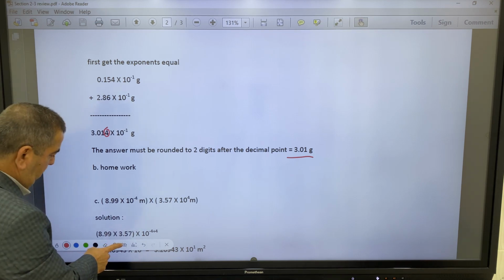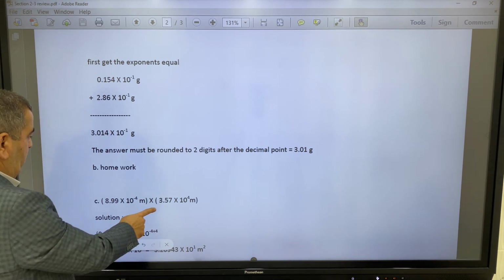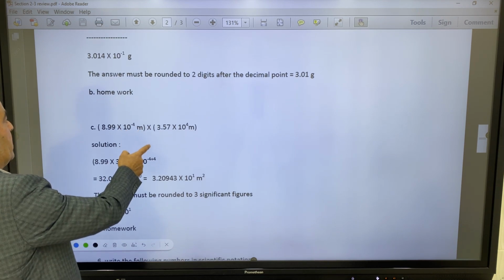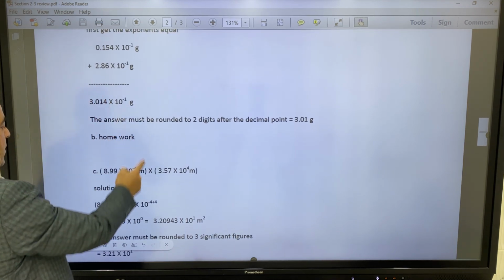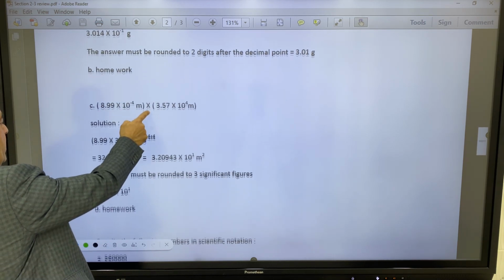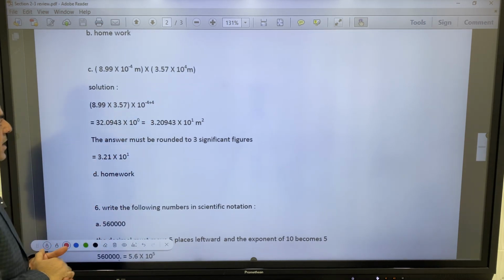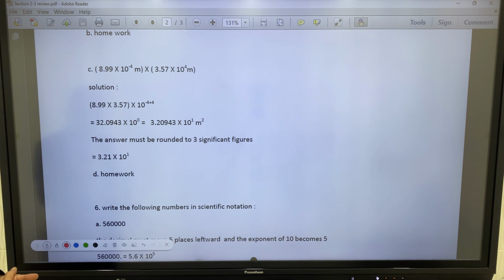We have B as homework. Why? Because you must have some practice actually. B is very similar to the previous one. C, we have multiplication.